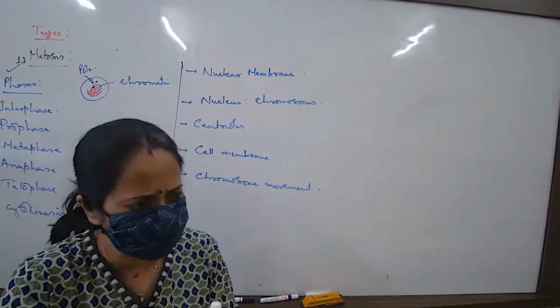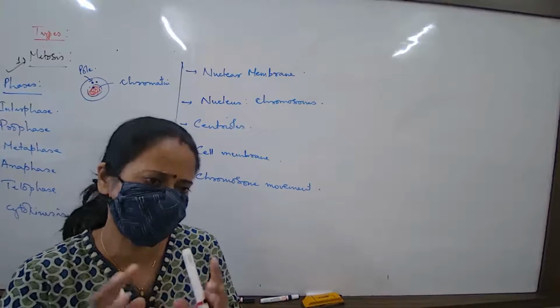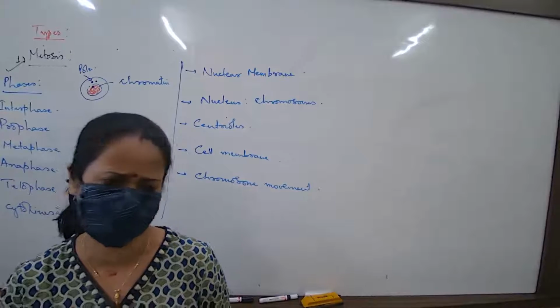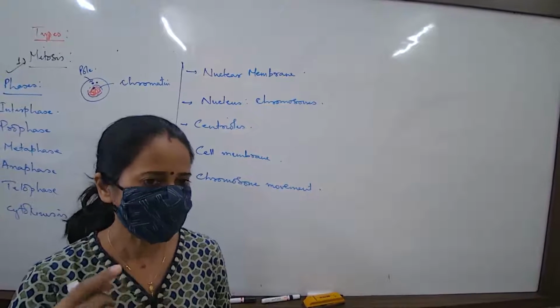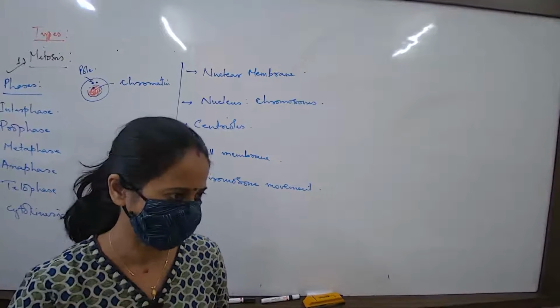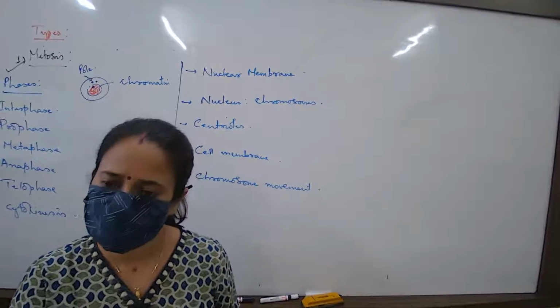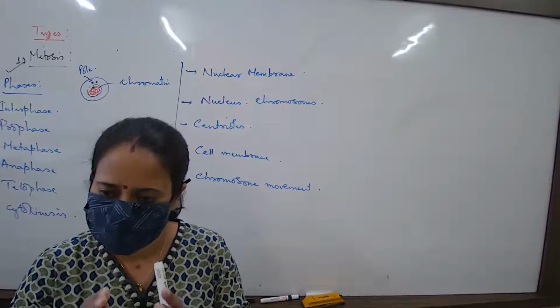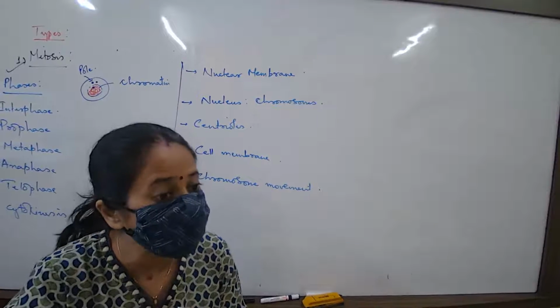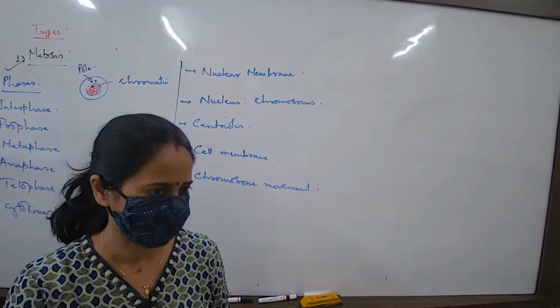It depends on which organism you are talking about. For our cells, it will last for some time. So is it just a one flash stage? No, it is a progressive stage.